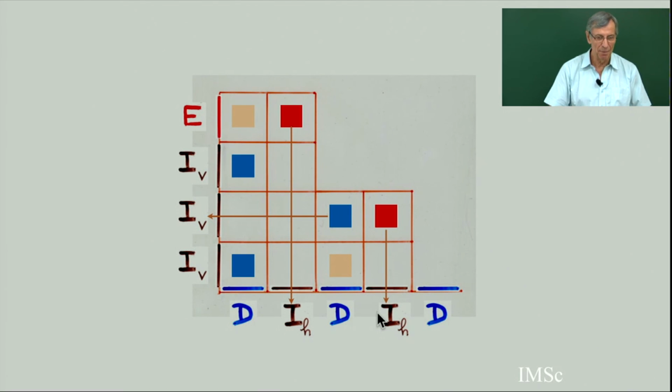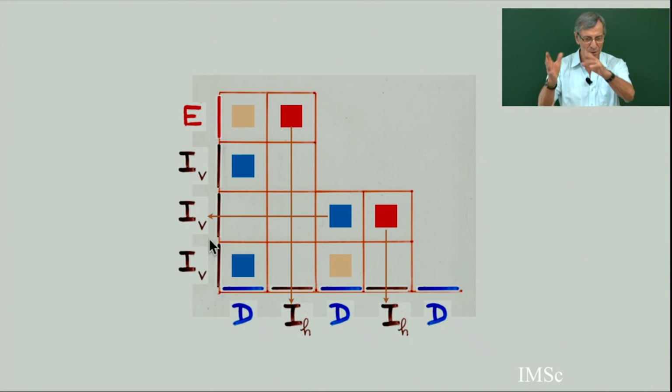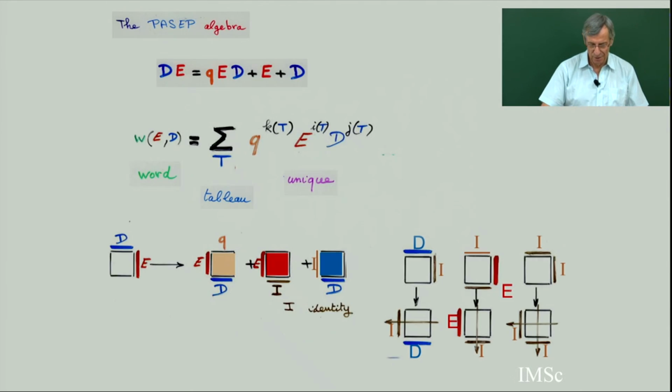So maybe there are many tableaux which will give this monomial E D^3, but each tableau will contribute to the coefficient, this big polynomial, which I claim to be independent of the order. I will give a formal proof of this fact. It's independent of the order, and this is the relation between all these substitutions in the calculus and the polynomial I get at the end.